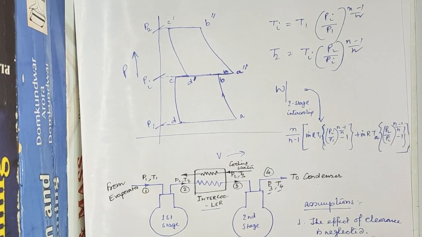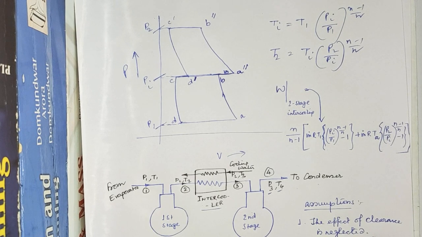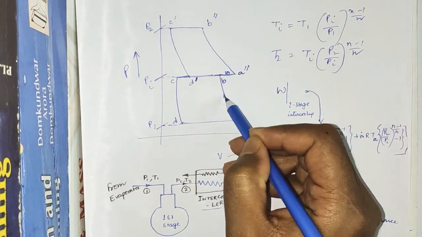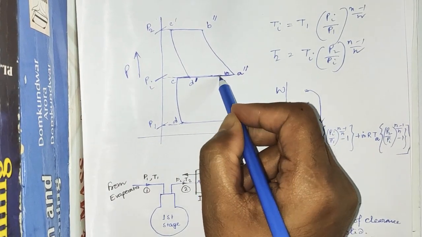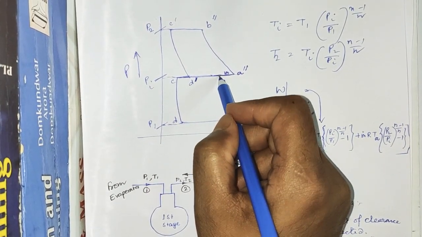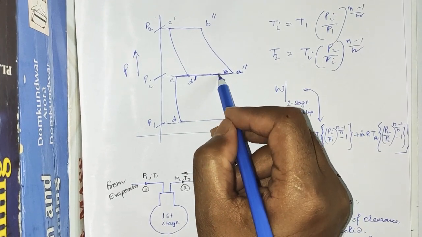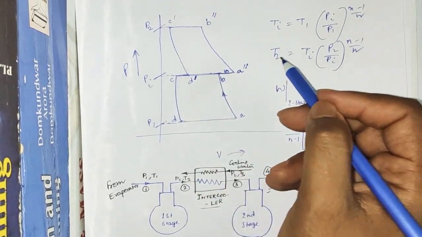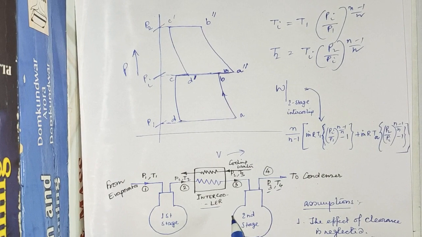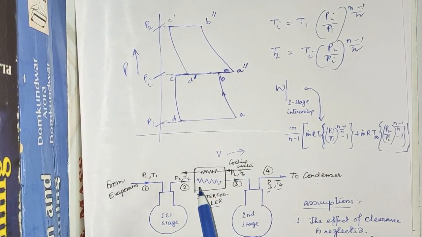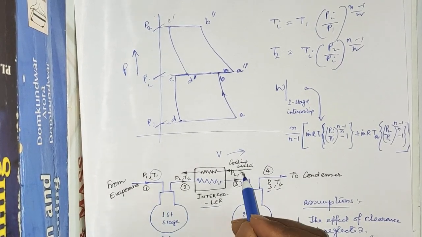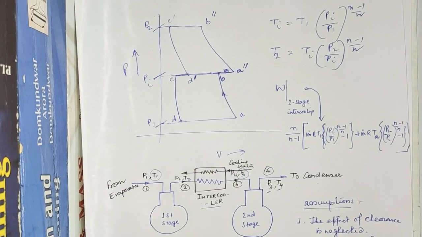Now if we consider that in the intercooler the intercooling is complete, then the gas will enter the second stage after the intercooler at the same temperature at which it enters the first stage. After the first stage of compression, that is from A to B, if intercooling is perfect or complete, it will enter the intercooler. Then the refrigerant vapor will enter the second stage, the high pressure compressor, at the same temperature at which it enters the first stage. That means T1 will be equal to T3 if the intercooling is complete.